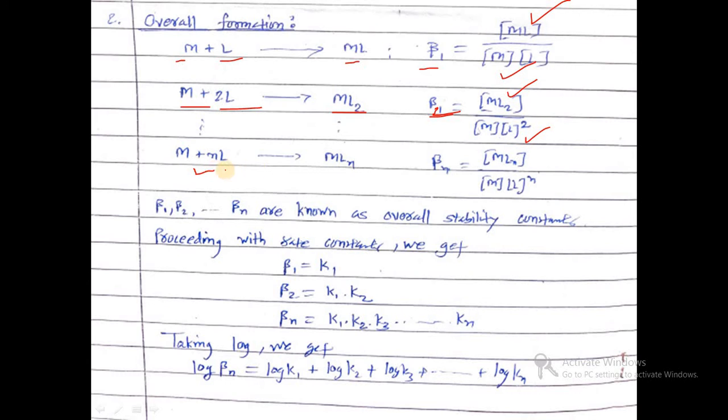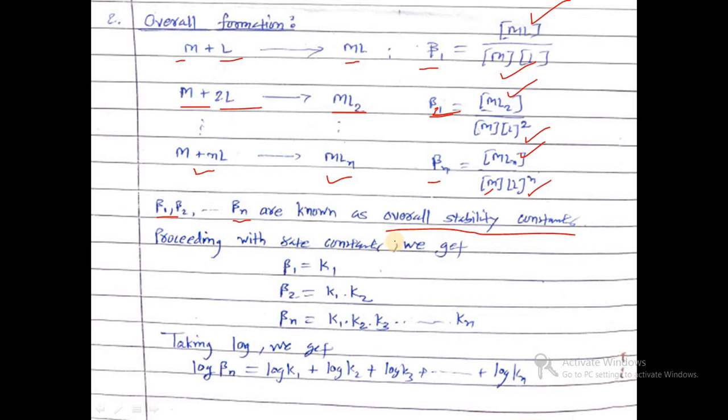M plus n times L, we get MLn. Then beta n, the overall formation constant for the nth reaction, is the MLn concentration divided by M into L raised to power n. So here beta 1, beta 2 up to beta n are known as overall stability constants.